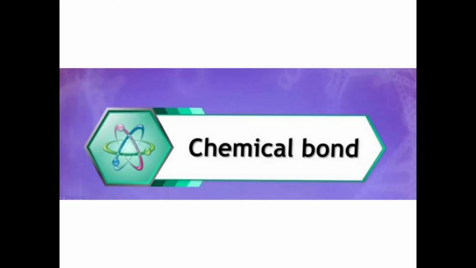Today we are going to learn about the chemical bond. We have already studied that the chemical bonds formed by one atom is its valency, right? So let us understand about the chemical bond. We have seen the relationship between the electronic configuration and the valency of the element. Which chapter? It was the chapter inside the atom, right?